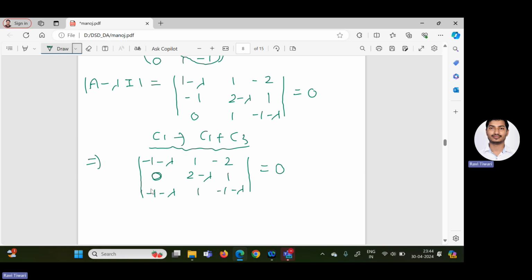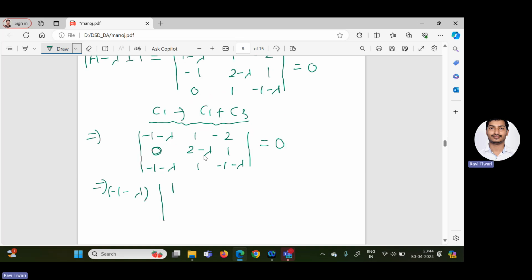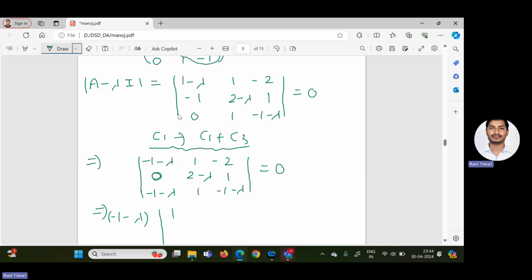So we can take minus 1 minus lambda common. So this will imply you can take minus 1 minus lambda outside. So what will you get in the determinant? 1. We can check one more time whether we have written it correctly. This first column is C1, this is C2, and this is C3. So we are going to apply C1 equal to C1 plus C3.